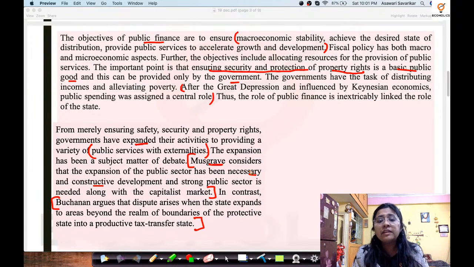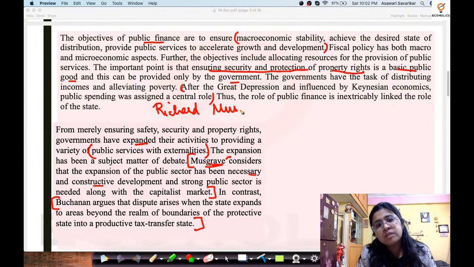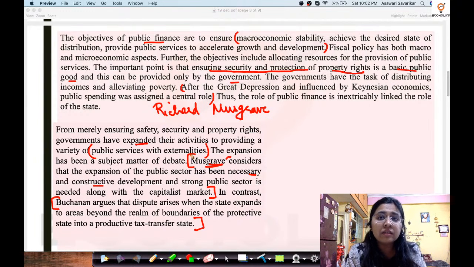Now, there are various things. Musgrave and Buchanan. Let's talk something about these two very, very important famous economists. We have Richard Musgrave, who was a very significant economist, I believe American economist, who has worked intensively in the field of public finance.